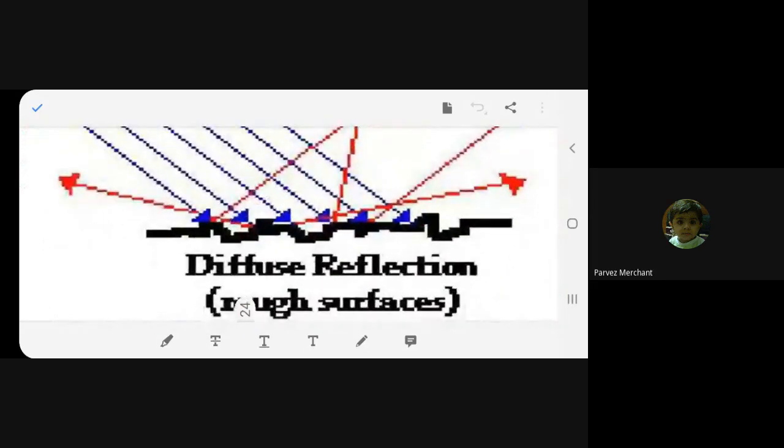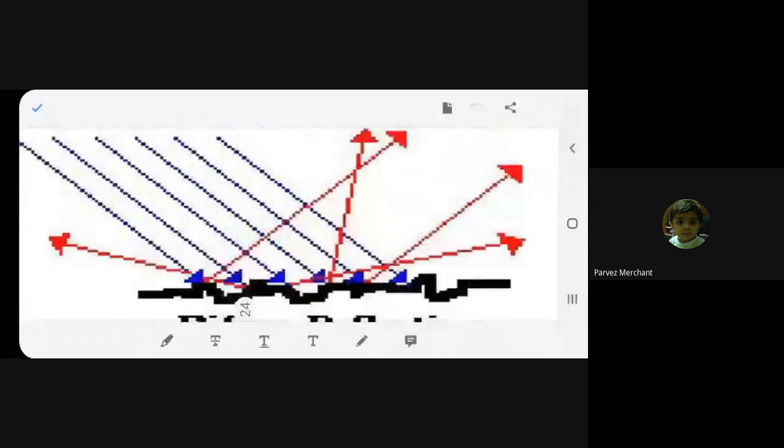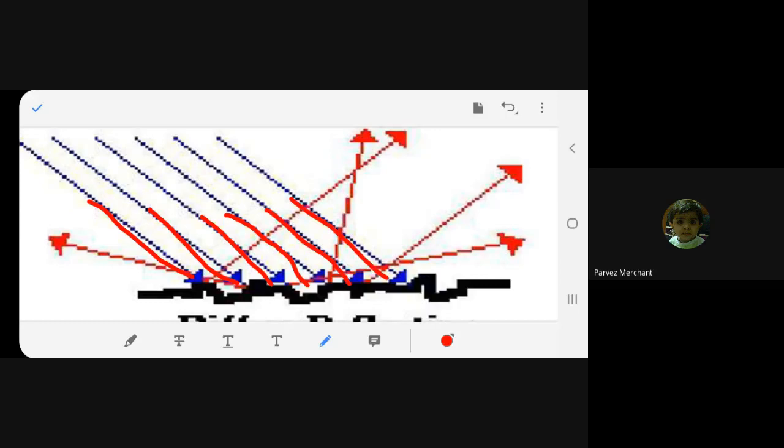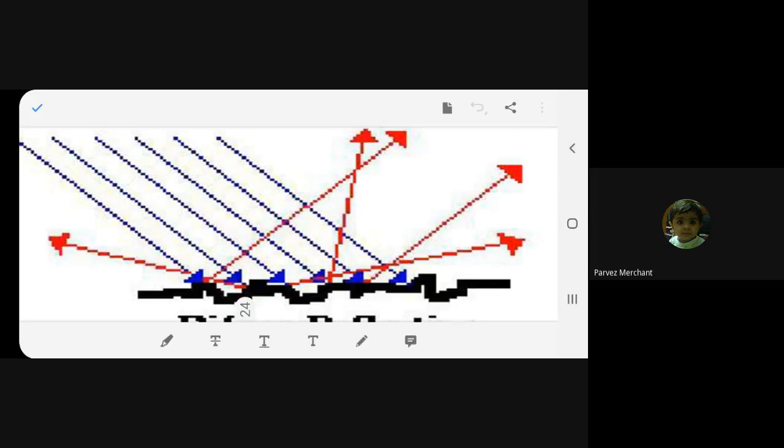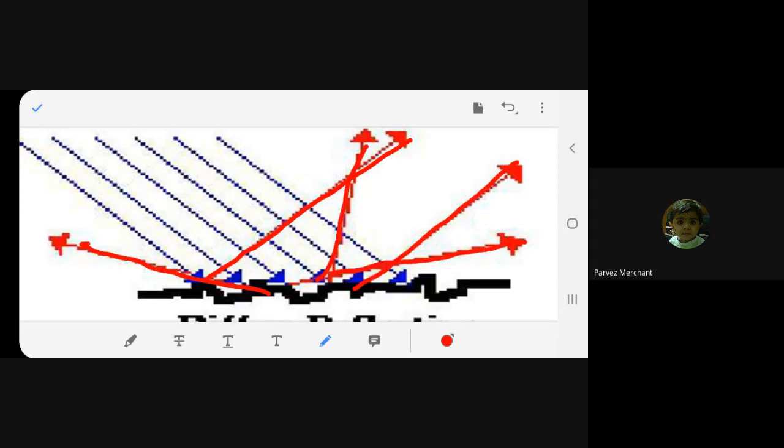Where does it happen? When the surface is uneven, we get a diffuse reflection. It is always on rough surfaces. Now let's see exactly what happens. The blue lines are all parallel lines. But when they get reflected, they go in all directions. One is going here, the other is going here. It's going in all the directions, and hence we don't get a clear-cut picture or image.